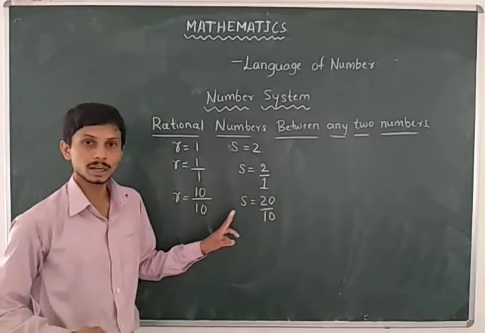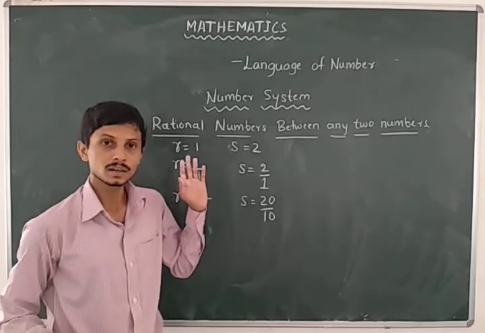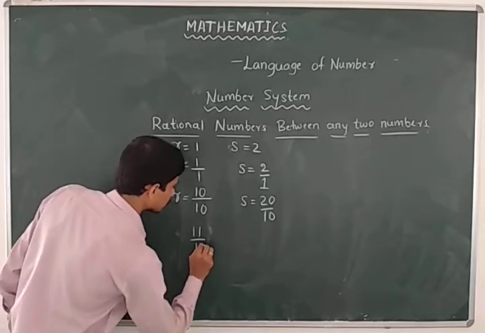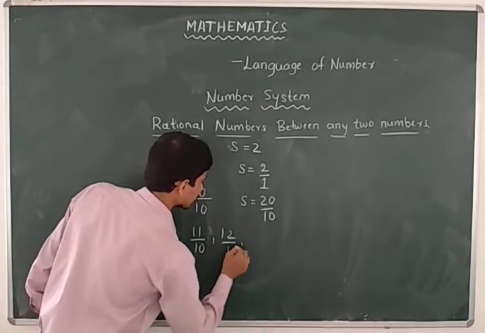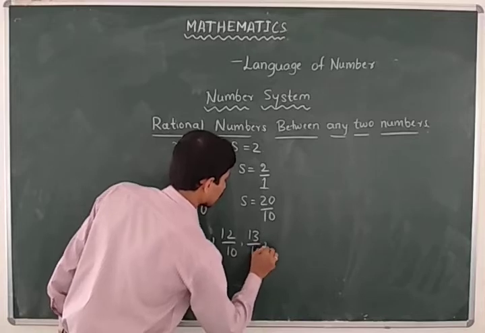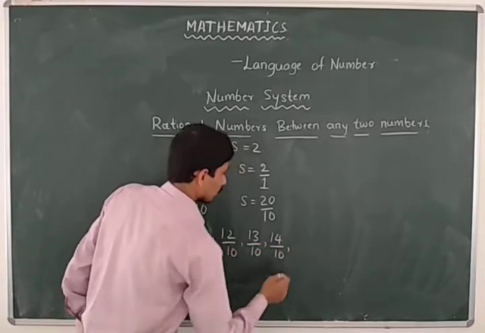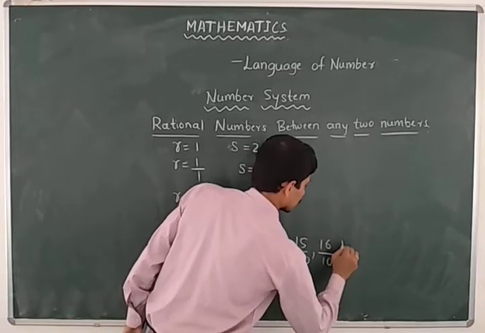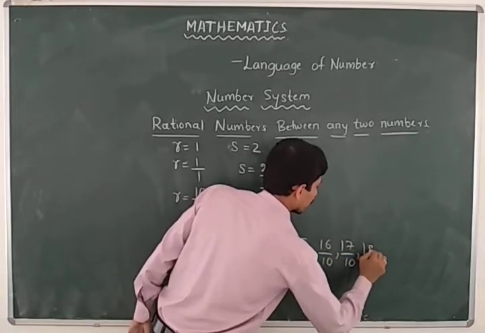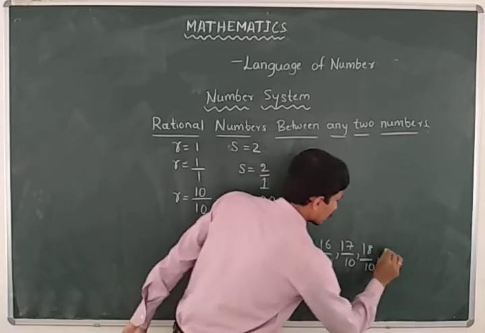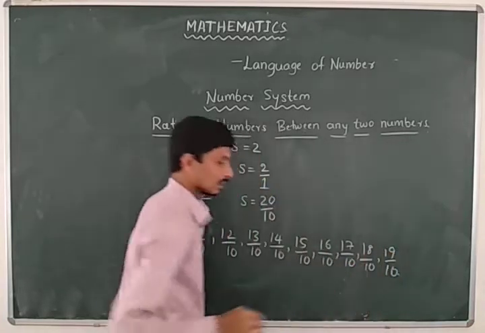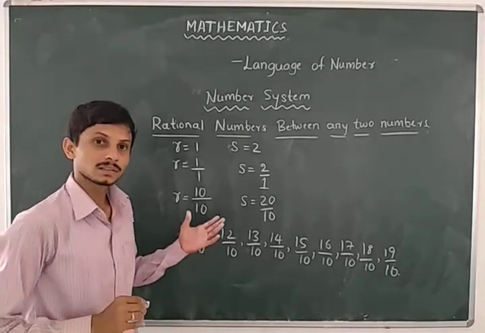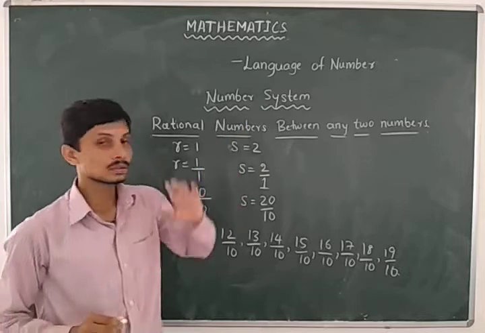So in between 10 by 10 and 20 by 10 there are 9 rational numbers. Those are 11 by 10, 12 by 10, 13 by 10, 14 by 10, 15 by 10, 16 by 10, 17 by 10, 18 by 10 and 19 by 10. I think this is the easiest method to find rational numbers between any two numbers.